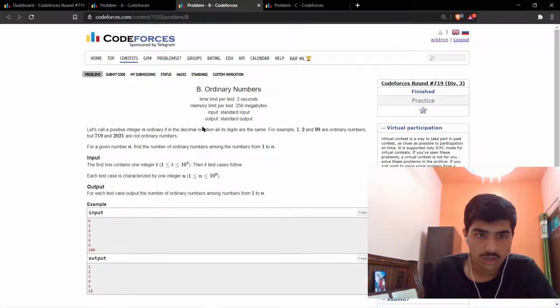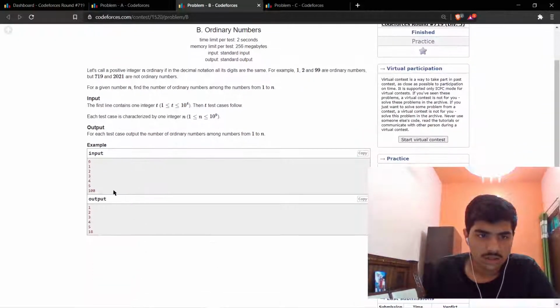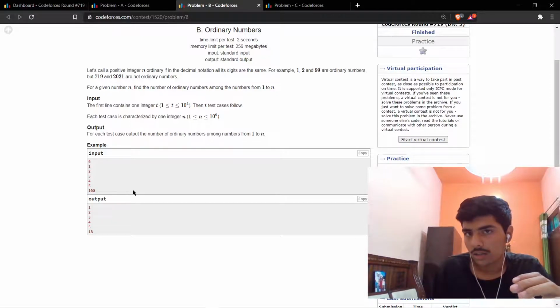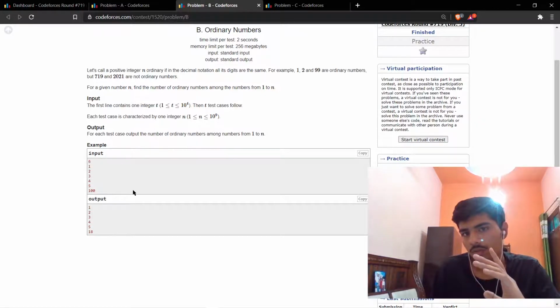Okay, and what we need to find is the ordinary numbers that are going to be before n. So the ordinary numbers up to 3 are 1, 2 and 3, up to 5 are 1, 2, 3, 4 and 5, and up to 100 are 1 till 9, because all the one digit numbers are ordinary, and 11, 22, 33, 44, 55, 66, 77, 88, 99.